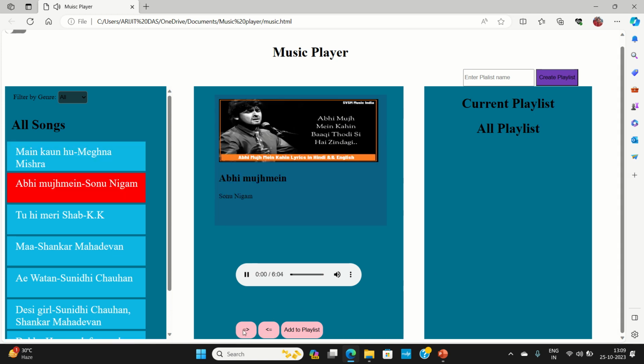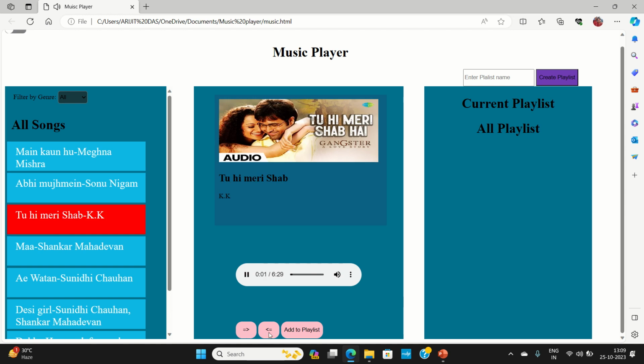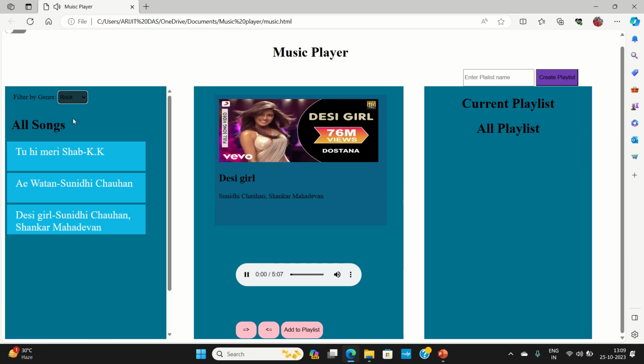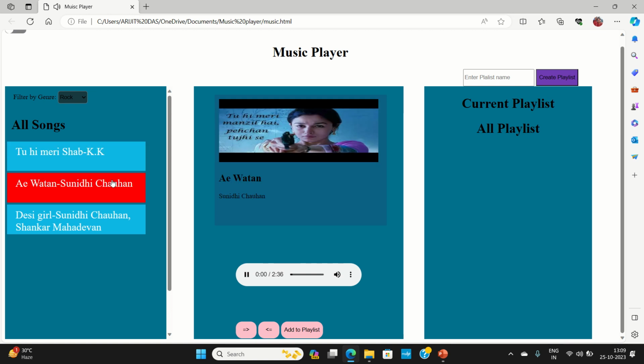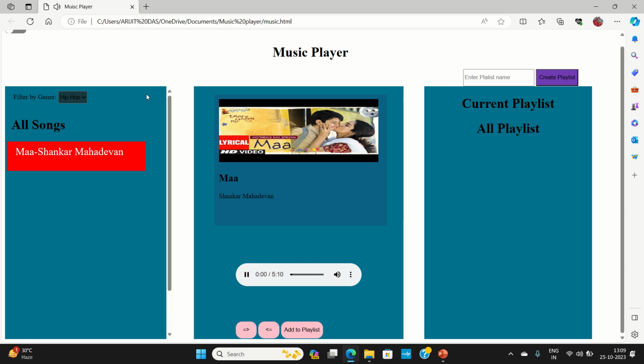You have a next button to go to the next song by clicking it. You can go to the previous and next. Here you have a variety of genres. Say I have clicked this rock genre, so by default it is playing my last selection. Then you have the hip hop genre, a variety of genres and a variety of songs as you like.